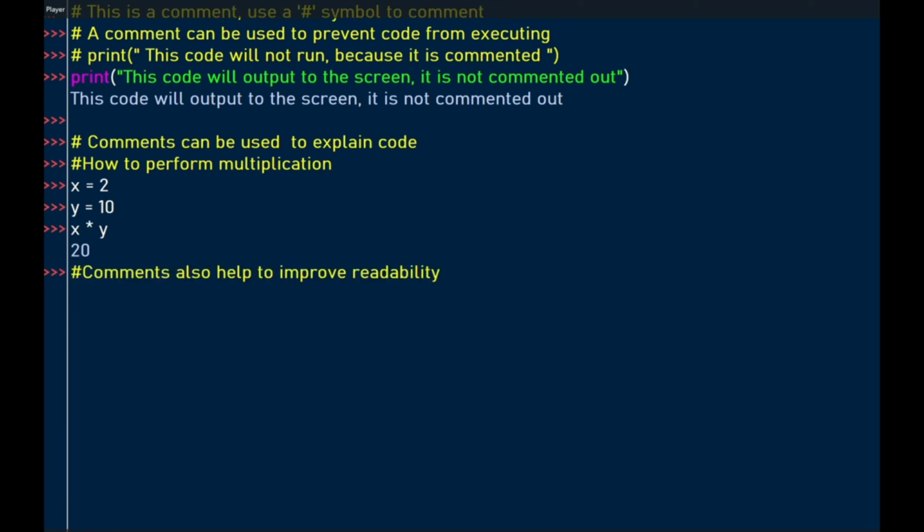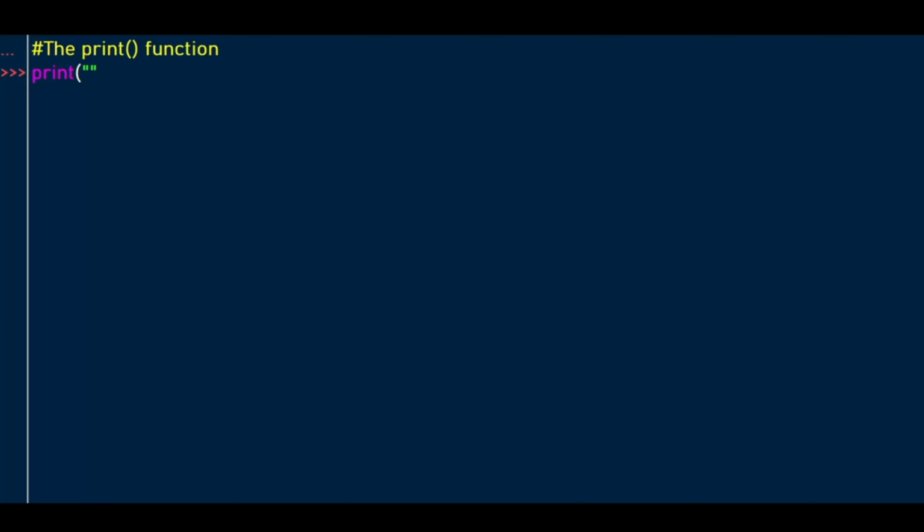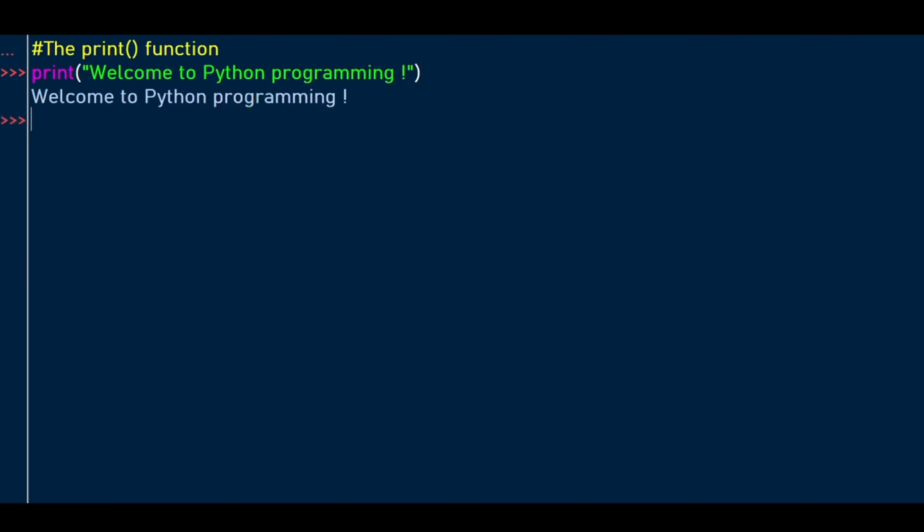Carrying on, comments can also help to improve readability. I'm going to introduce the print function. The print function allows us to output something to the screen. So let's print something to the screen. We use the parentheses, and I can use double quotes or single quotes inside the print function. So when you hit the enter key, the result is: welcome to Python programming.